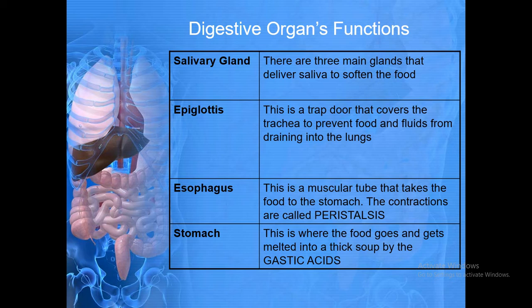Okay. Now, esophagus. This is a muscular tube that takes the food to the stomach. The contractions are called peristalsis movement. Okay. Stomach. This is where the food goes and gets melted into a thick soup by the gastric acids.